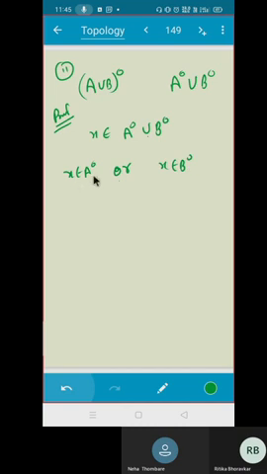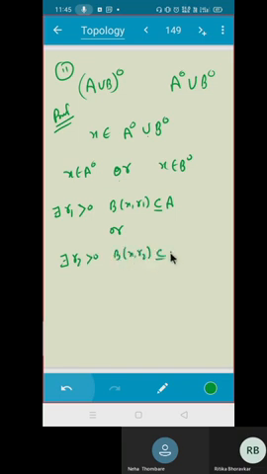So what do you mean by x belongs to A interior? There exists an R1 positive such that BXR1 is contained in A. Is that clear? Or there exists an R2 such that BXR2 is contained in B. What can you say now?